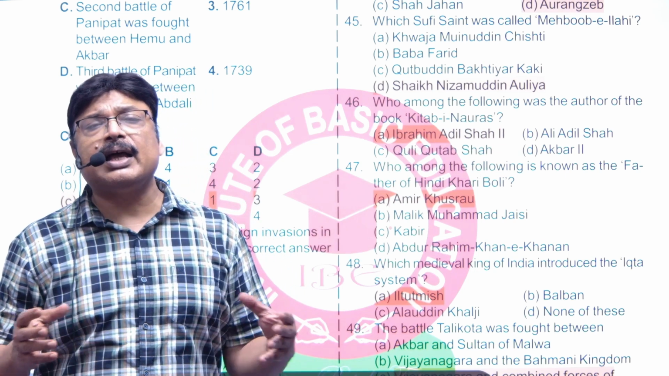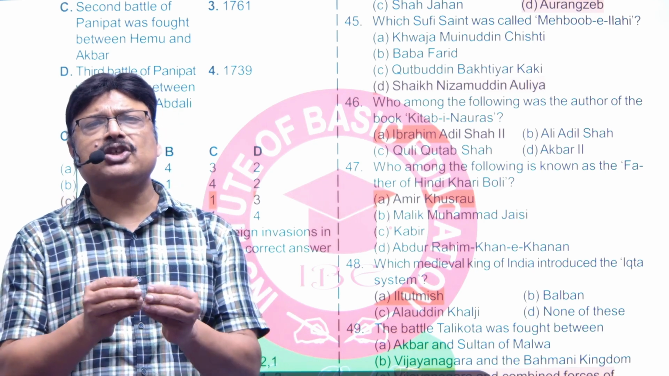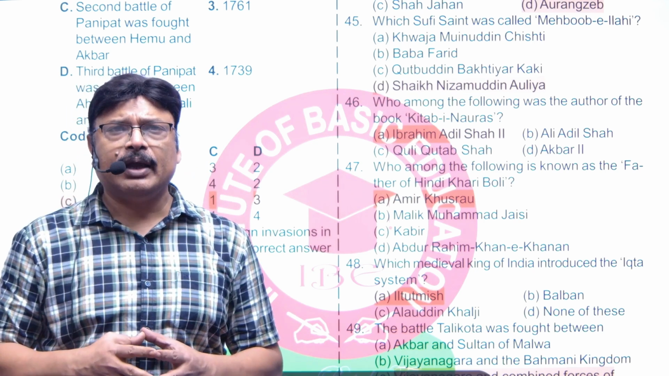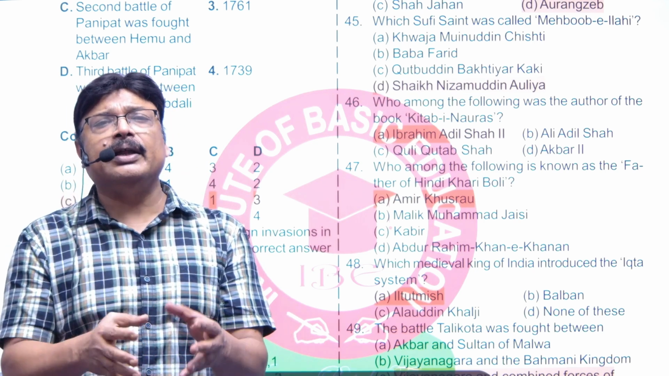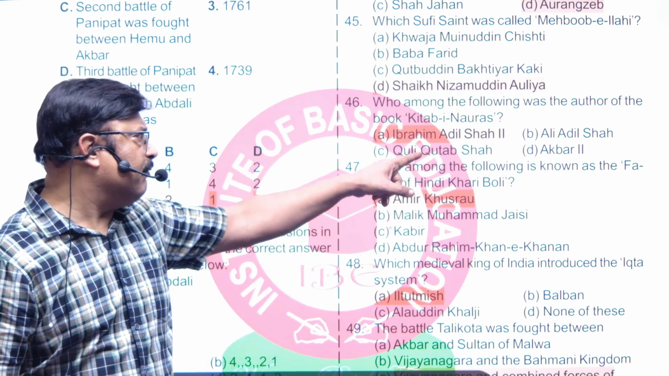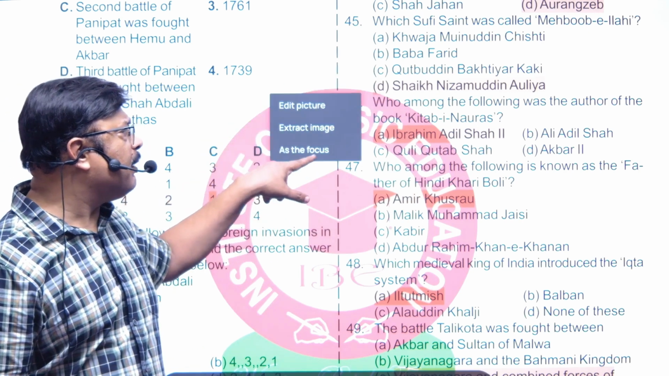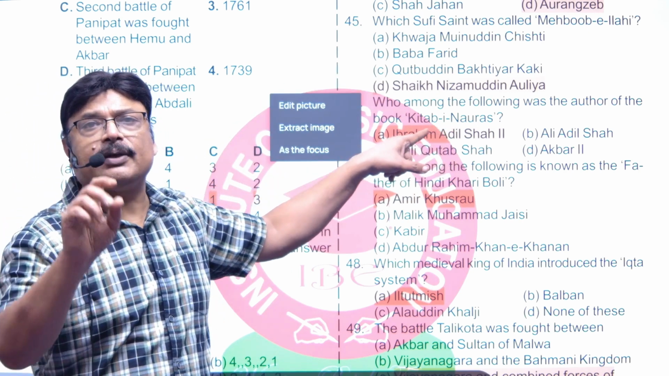Ibrahim Adil Shah II was also known as Abla Baba, and he used to worship goddess Saraswati, and he has also donated in the temple of Pandarpur of Vithoba, right? So now it's a very important question and obviously a difficult one that has been asked. Kitab-e-Nauras. This book is on music, right?